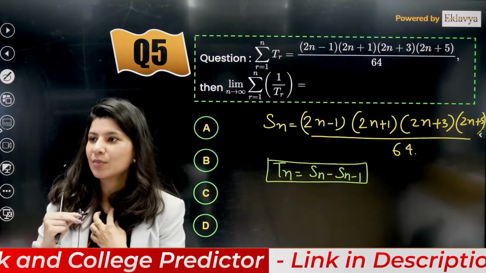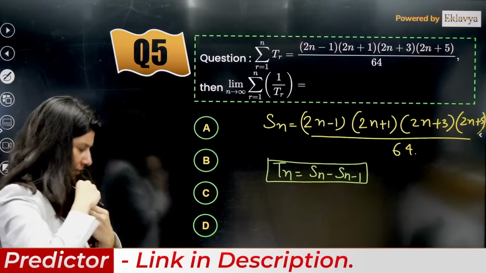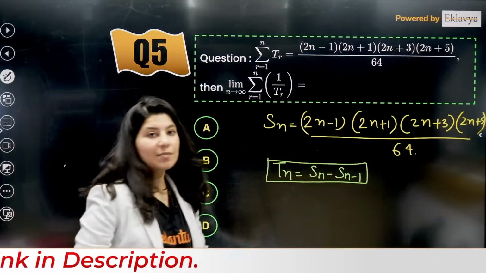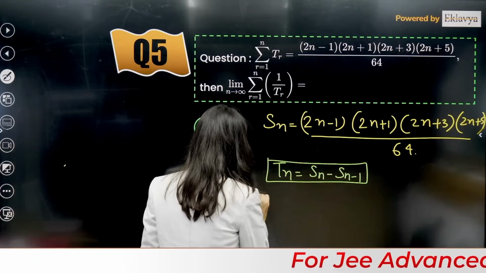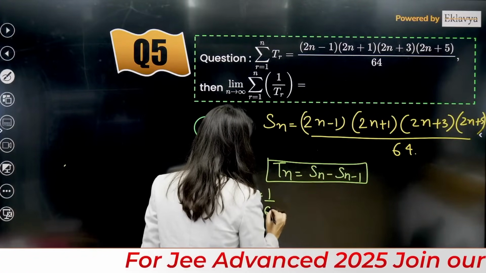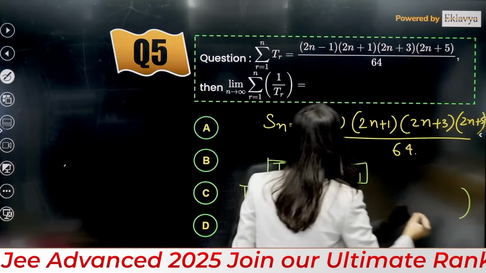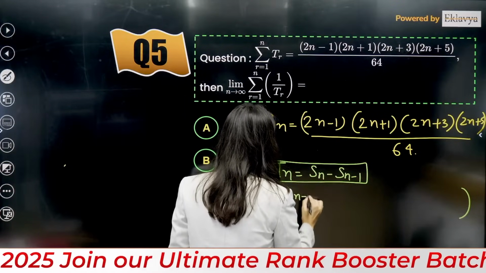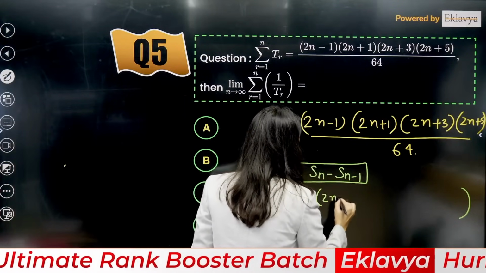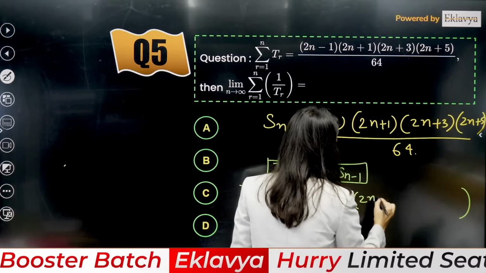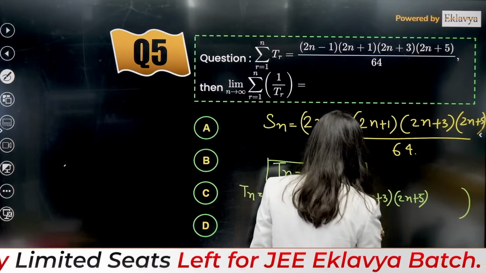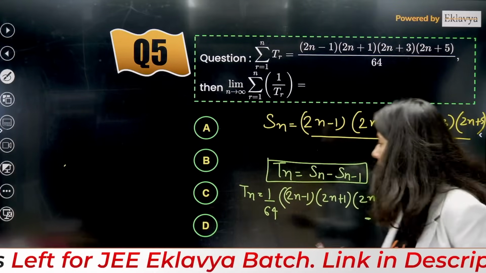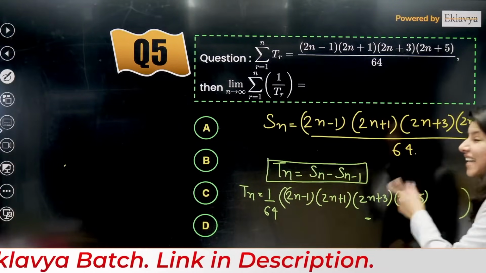Yes, this formula. Tn is equal to Sn minus S(n-1). So just tell me what is Sn, so Tn will be what? I am taking 1 by 64 common. Sn will be just like this: 2n minus 1, 2n plus 1, 2n plus 3, 2n plus 5. Correct? Minus sign you have to apply, and then you have to write S(n-1).